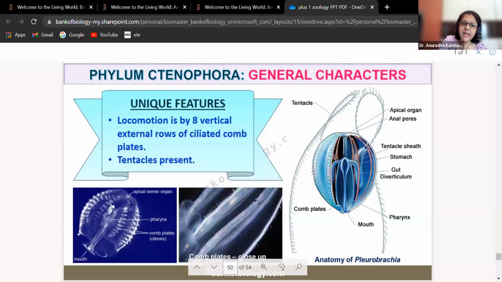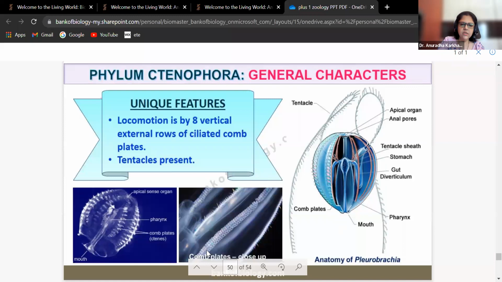Locomotion is by 8 vertical external rows of ciliated comb plates. So here you can see 1, 2, and similarly 3, 4, 5, 6, 7 and 8. You will see 8 comb plates in vertical rows. Ciliated comb plates. They also have tentacles, which you can see, of course.